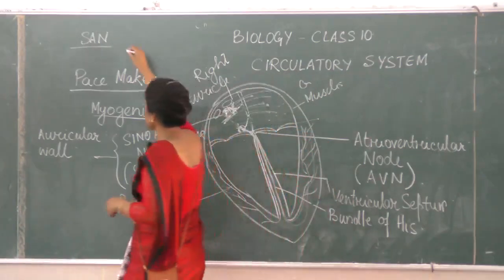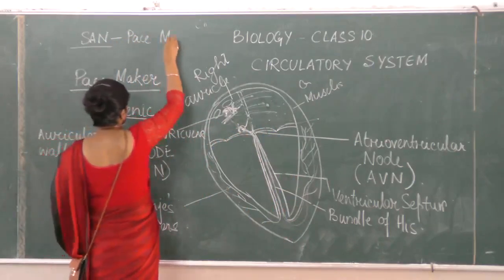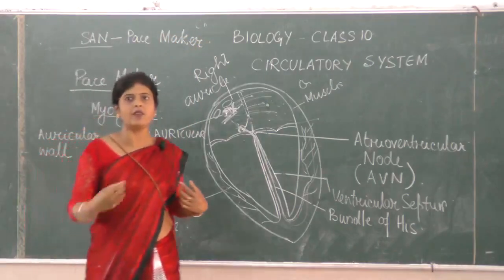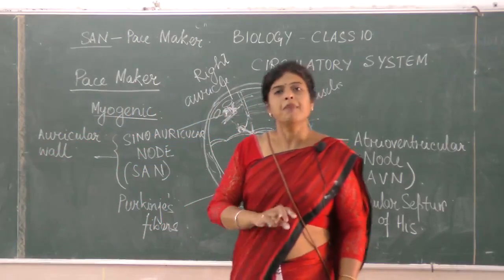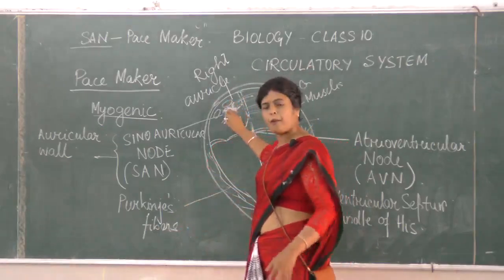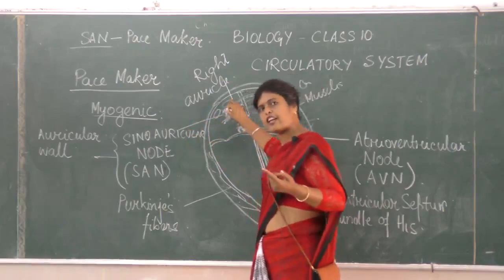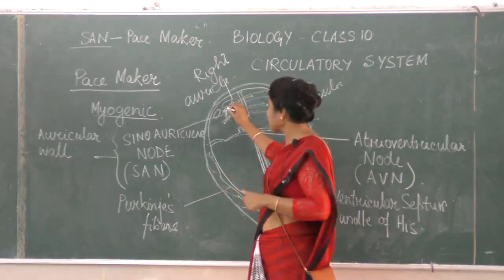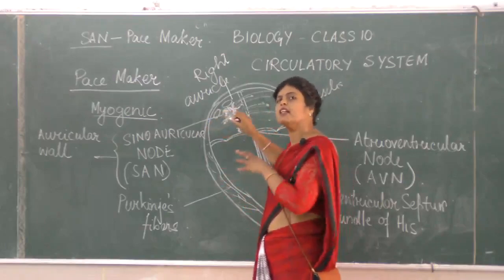That is why the SA node is known as the pacemaker. Whenever we talk about a pacemaker, we think of the machine which is installed in our heart. But that is not the pacemaker we mean here. When the SA node is not generating impulse properly, the AV node will be affected, and then an artificial pacemaker, the machine, is inserted.